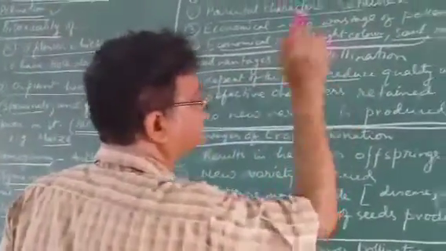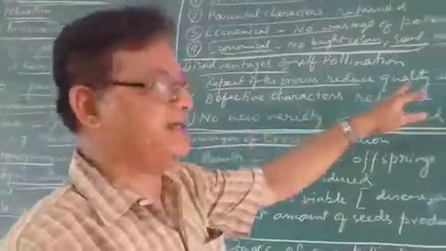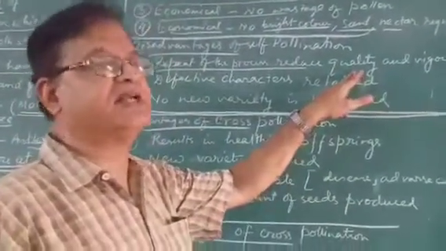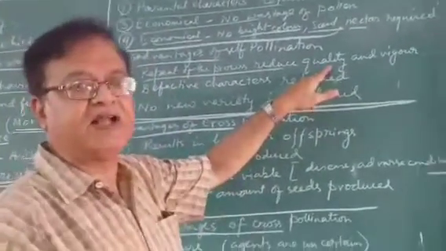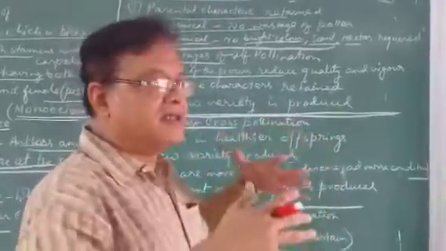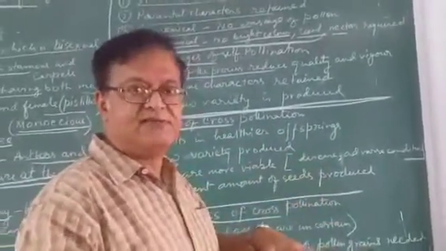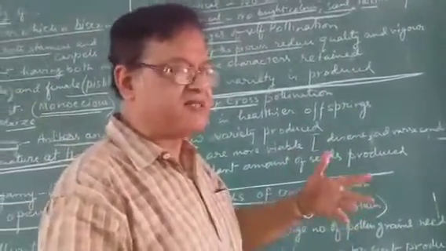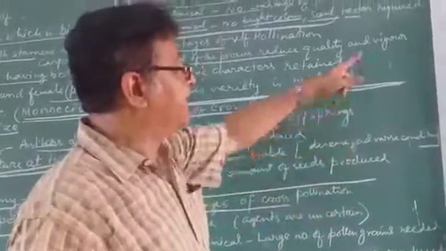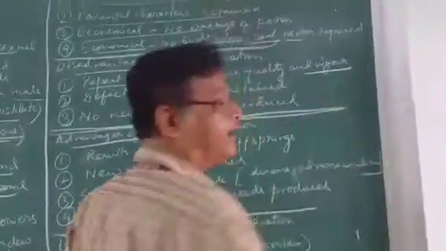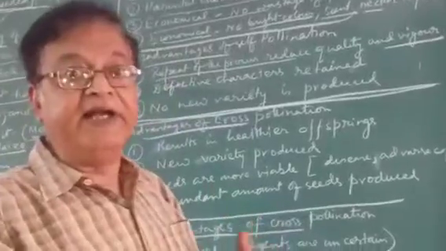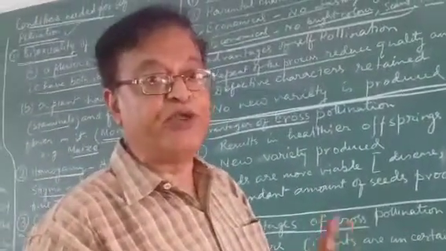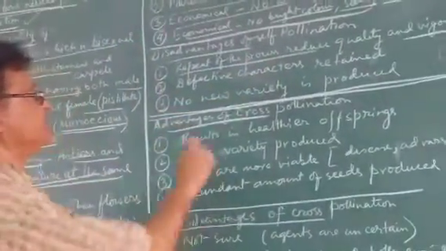This repeated process reduces the quality. Any self-pollination, year after year if you do, the quality reduces. It is natural, you will also observe this thing happens to plants. And also reduces vigor. Vigor means viability, the ability to survive. The plants become weak. That is a disadvantage.